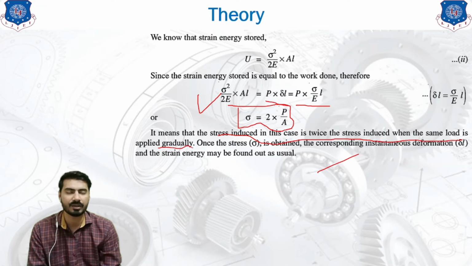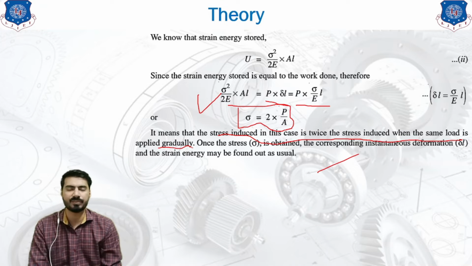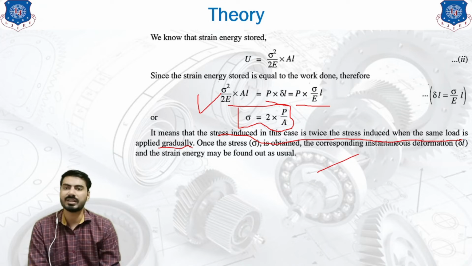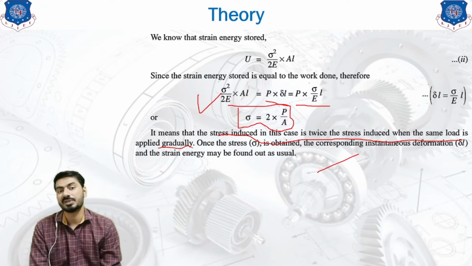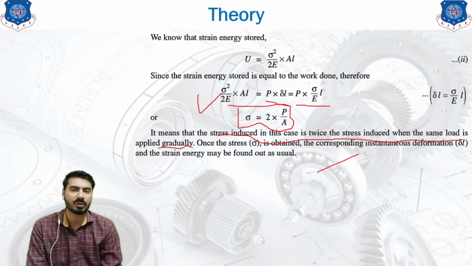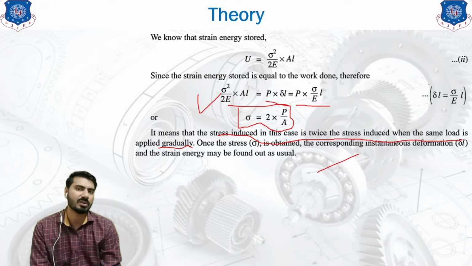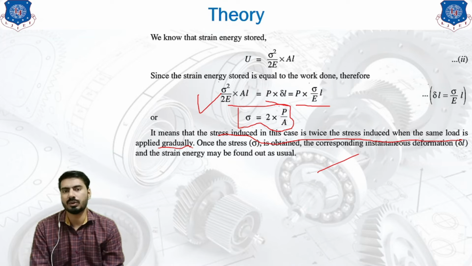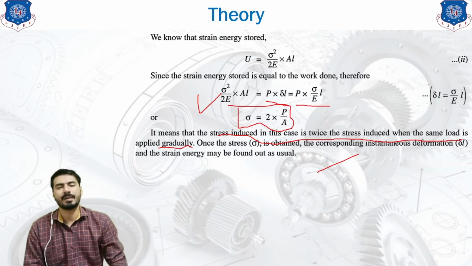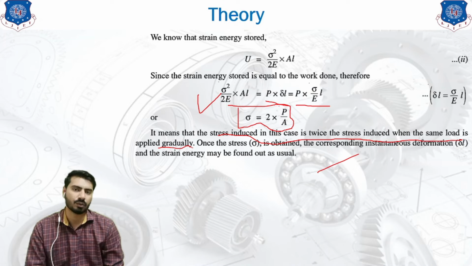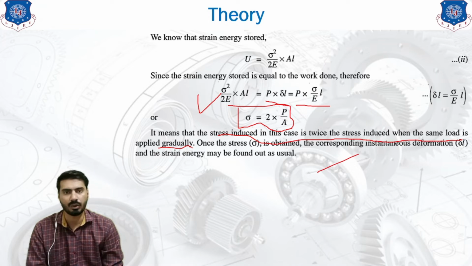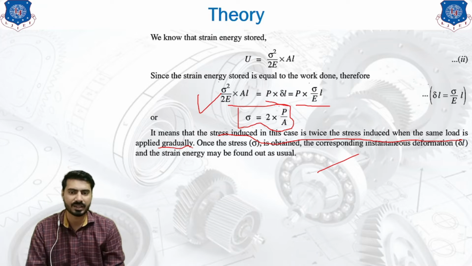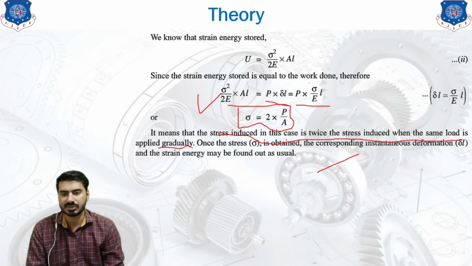In our previous study, we assumed that all the loads are gradually applied loads, but in day-to-day life it is not compulsory that all loads are gradual. Instead of gradual load, we may see a suddenly applied load or impact load. So this is how the effect of impact load or suddenly applied load looks.